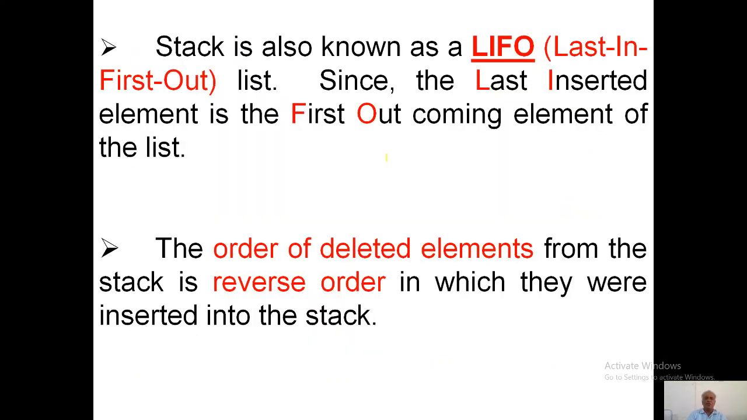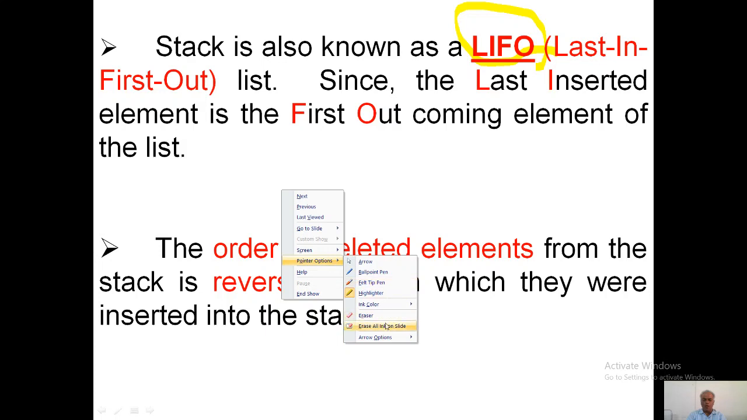So stack is also known as LIFO. LIFO is nothing but last in first out. We can insert elements from the top end and remove elements from the top end also. So the order of deleted elements and inserted elements is from only one end.